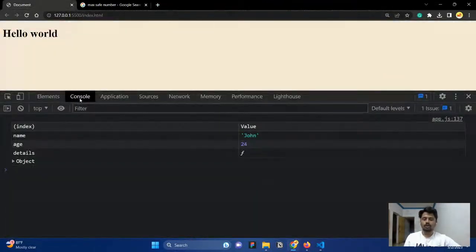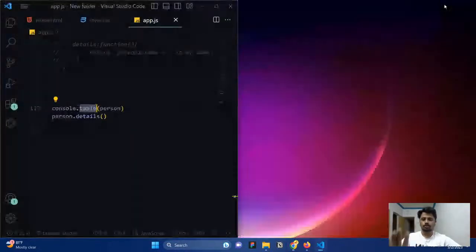And here this console is an object and everything is an object only. The browser is also what they have created. Right. So that's what it is.